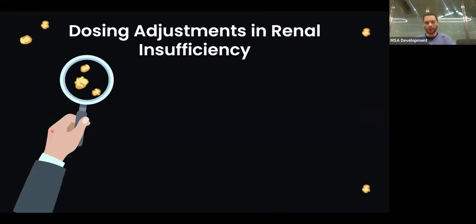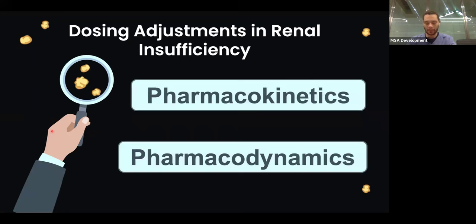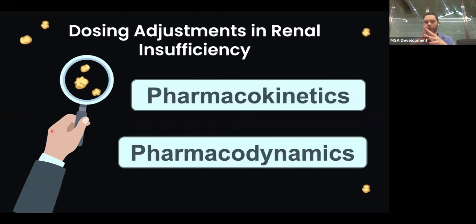Okay. Now on to the dosing adjustments in renal insufficiency lecture. To start the discussion, I'll go back to basic pharmacokinetics and pharmacodynamics. Really quickly, pharmacokinetics is what the body does to the drug. There is a mnemonic for it, ADME: A for absorption, so how the body absorbs it.